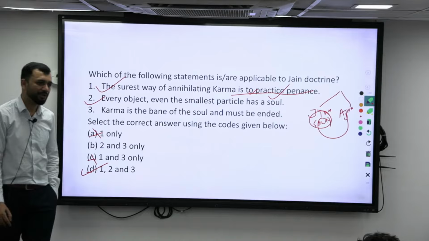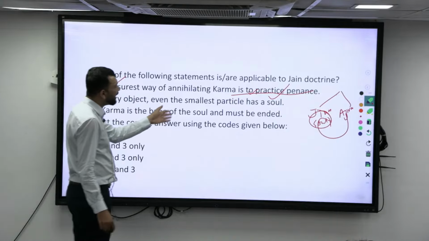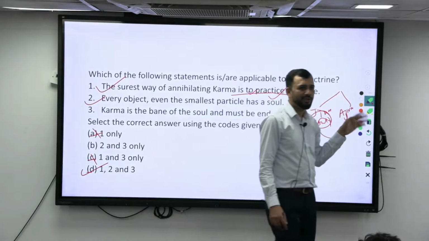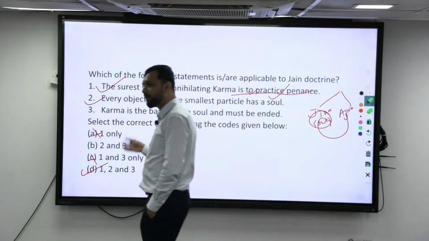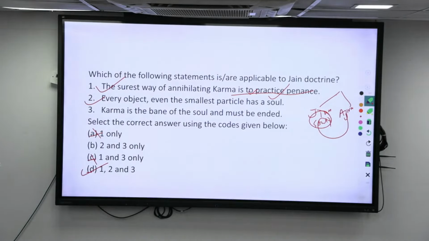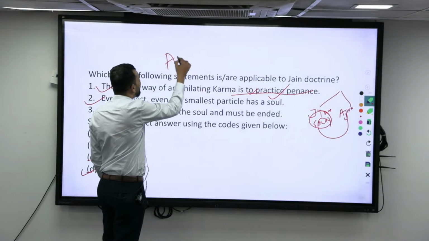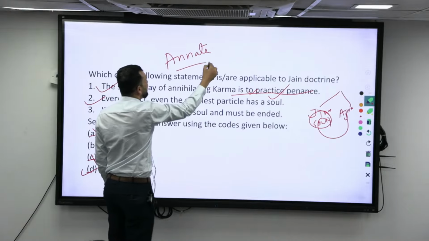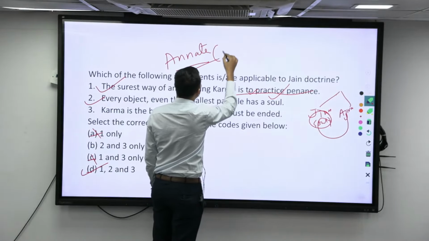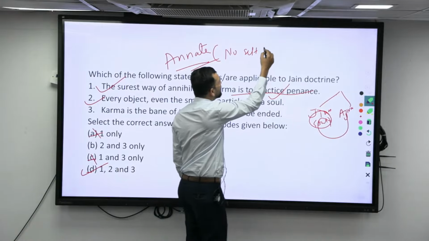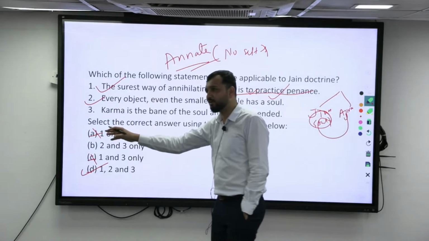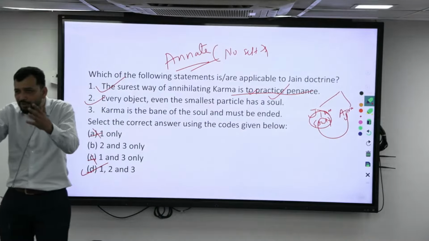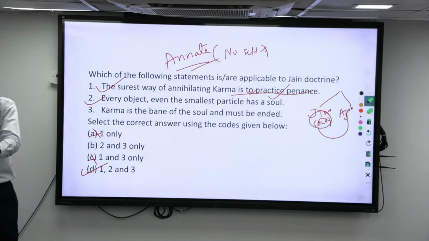That is only left with the options 1, 2 and 3. That is, karma is the bane of the soul, must be ended. Right? So that is already we are deciding. Right? So karma is basically carrying from one janma to other janma, that is rebirth. But the Buddhist principle basically talks about the concept of anatta. Right? The Buddhist concept with respect to soul is what? Anatta. What is anatta? No self, you can say. That means that soul is temporary. It is not carrying to the next like that. Whatever we are doing, we are living in moments. Okay, so whatever you are doing, that is the only thing that you have to carry.